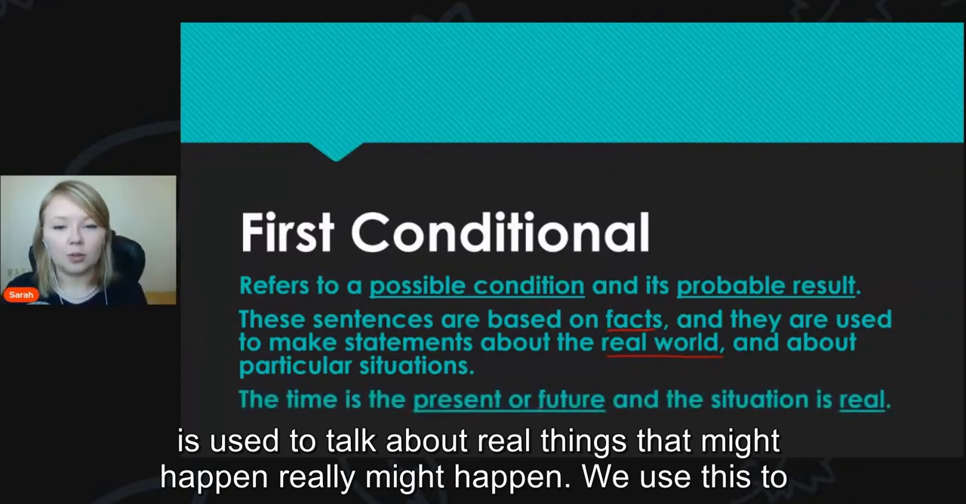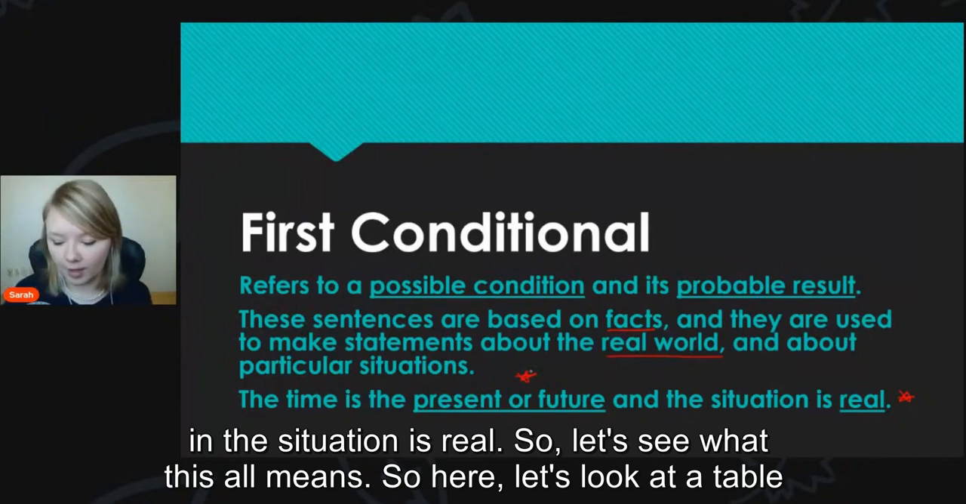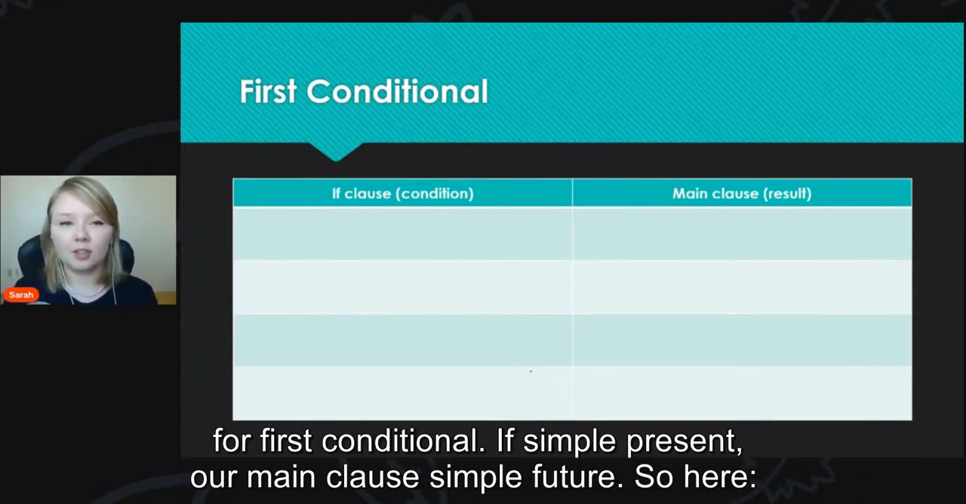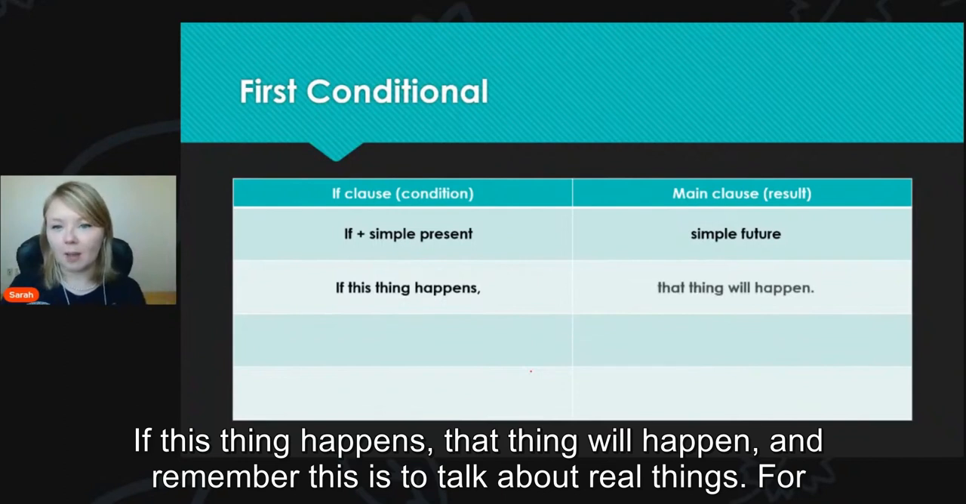We use this to talk about the present or future, and the situation is real. So present or future, and the situation is real. So let's see what this all means. Let's look at a table for first conditional. If, simple present, and our main clause, simple future. So here, if this thing happens, that thing will happen.